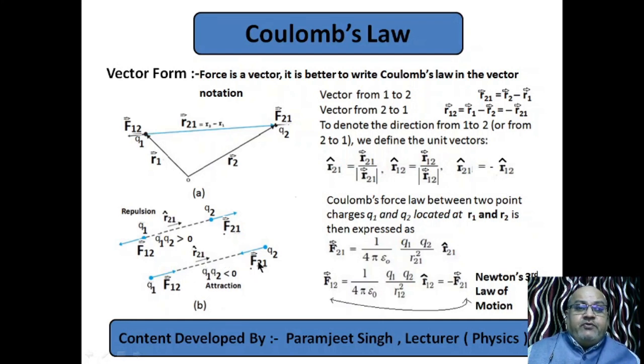Now see, F21 is force on 2 by 1, force of attraction. So charge 1 is attracting charge 2 with force F21. Similarly, charge 2 is also attracting charge 1 with force F12. Both are equal and opposite, as we have proved. So this is vector notation. This is the crux of the vector form.